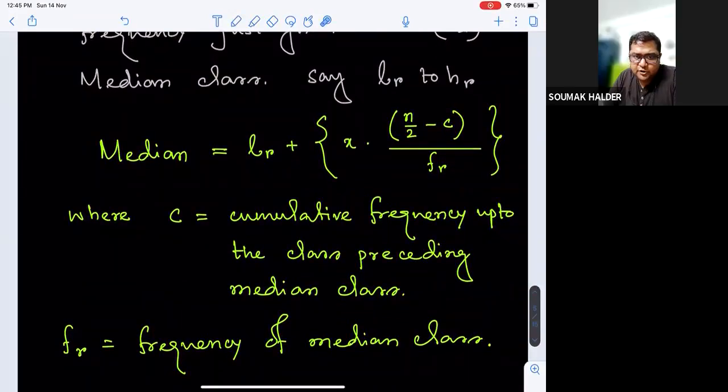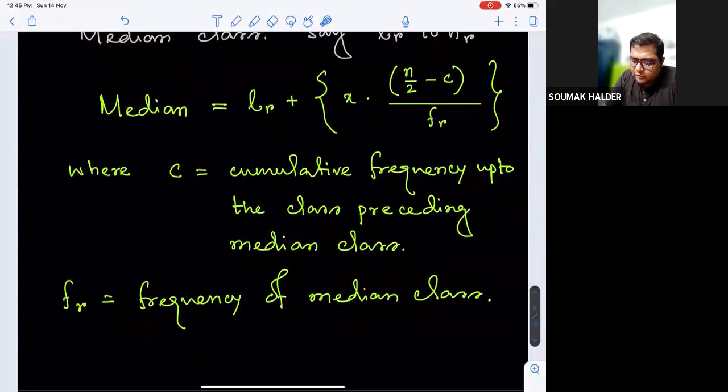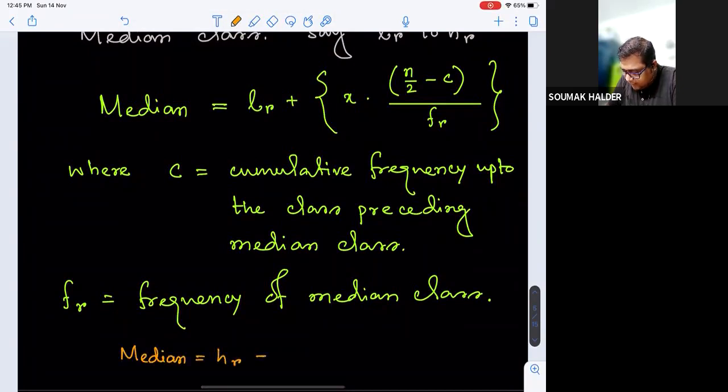As per the initial notation, we can identify FR as the frequency of the median class. Now, what I haven't written here is that we could also have gone for the median as HR minus some data, because the median is supposed to appear between LR and HR.